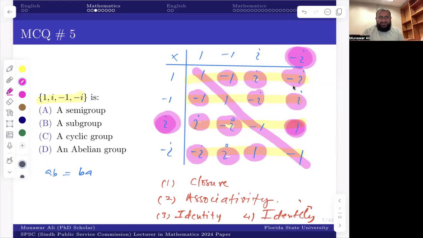And you can also check the cyclic property. There should be one element, which is i in this case, and each of the elements is some power of i.